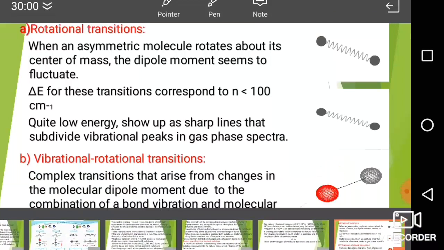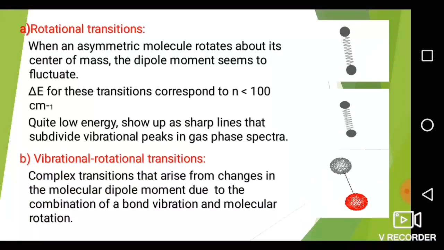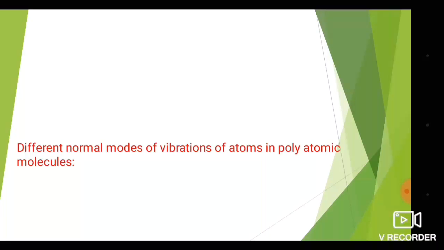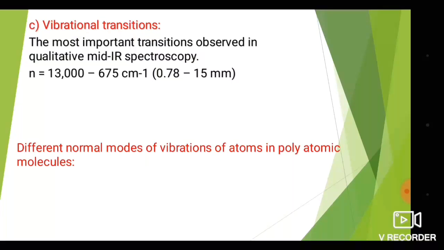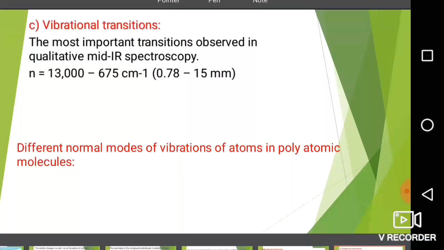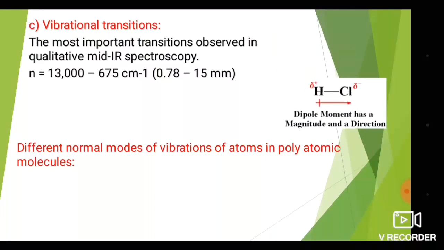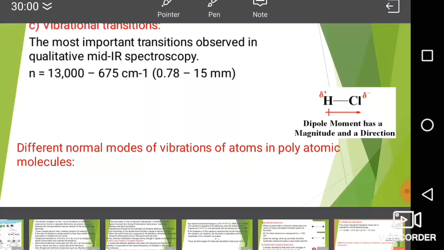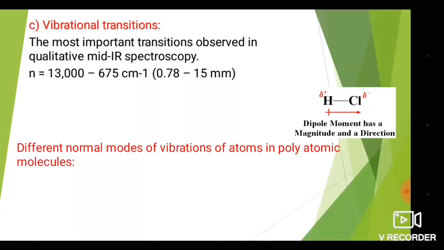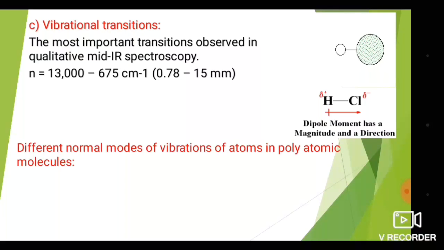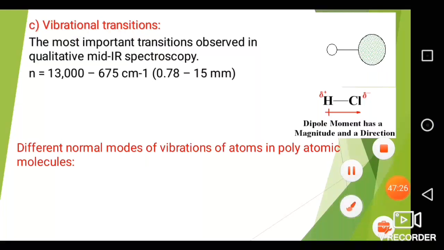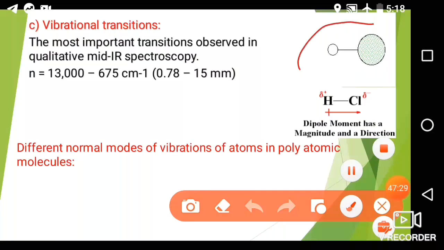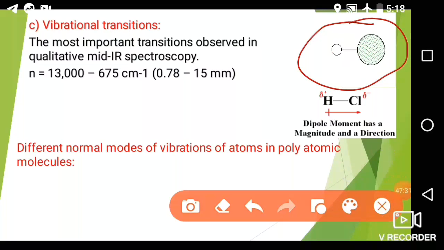The third type of transition is the vibrational transition. See how the net vibrational change occurs in the HCl molecule.